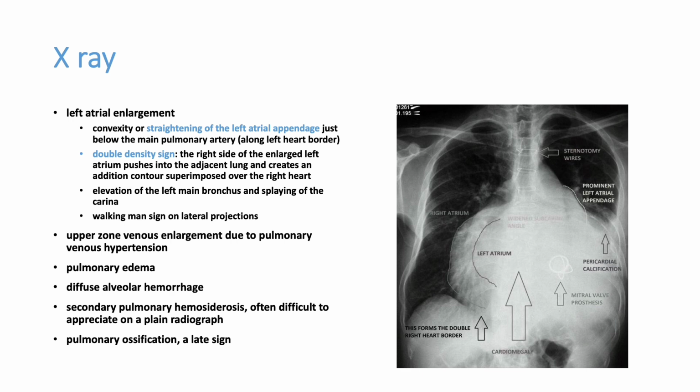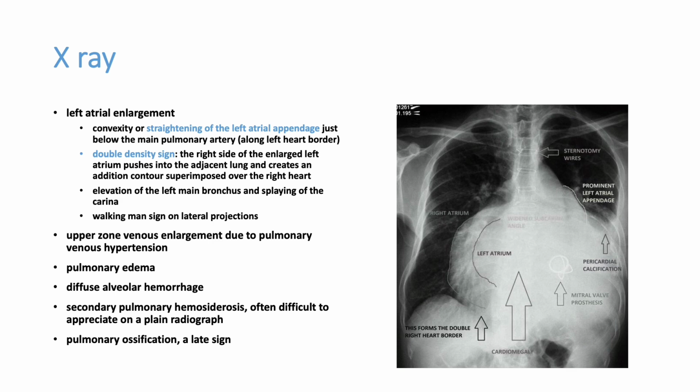Now, routinely we take chest X-ray in mitral stenosis. There are some findings which are classical for mitral stenosis. One of the classical findings is straightening of the left atrial appendage. You can see here, the left side of the heart is straight.